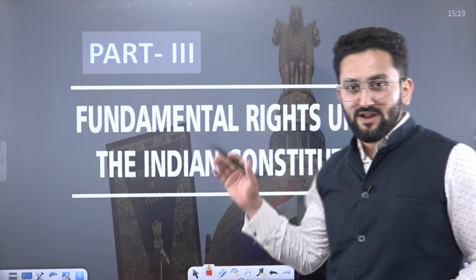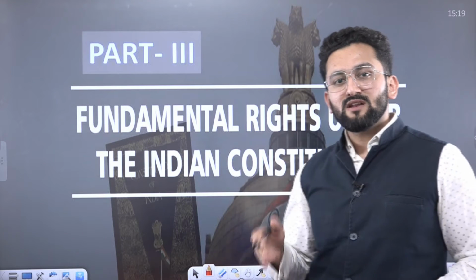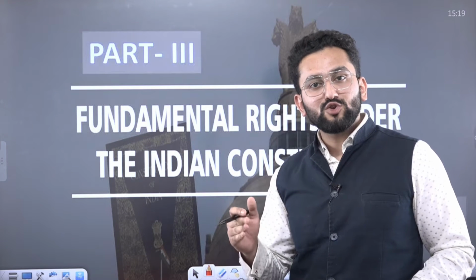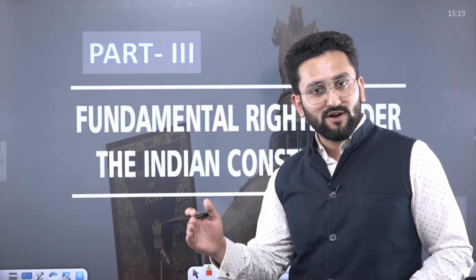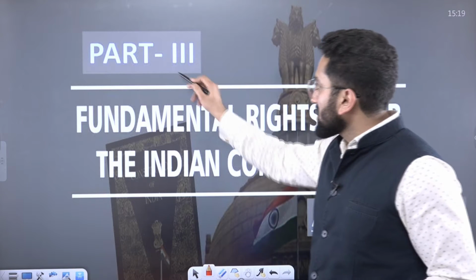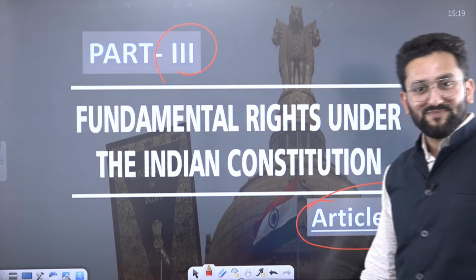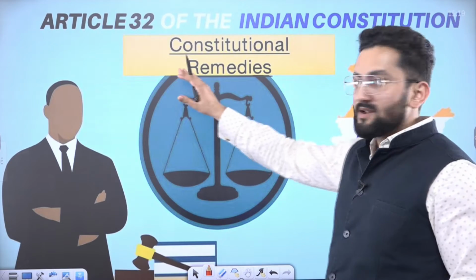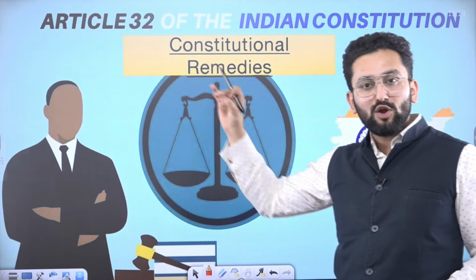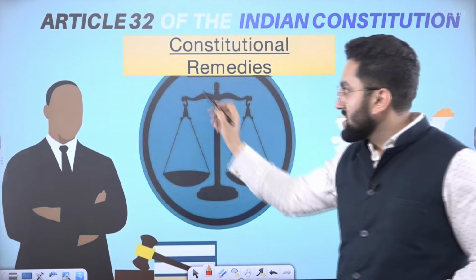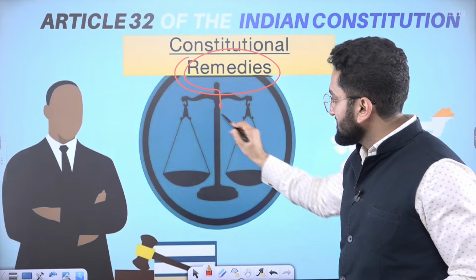In our journey of Indian Constitution Part 3, today we are at Article 32. We are going to complete 32, 33, 34, 35 and that's how Part 3 of Indian Constitution will be completed. Okay. Now, Article 32 talks about constitutional remedies. Remedy, it means solution.